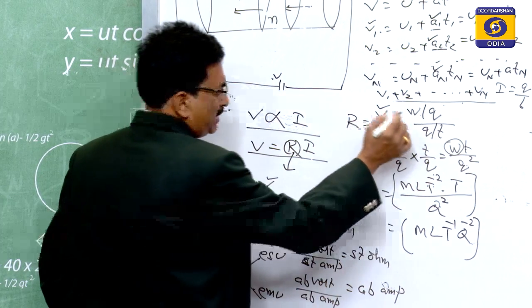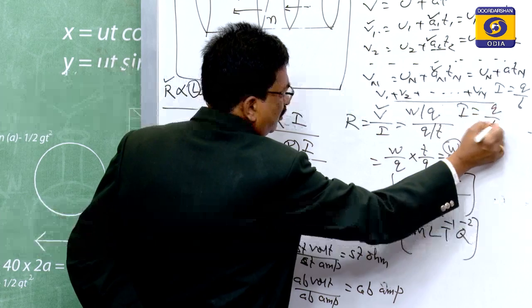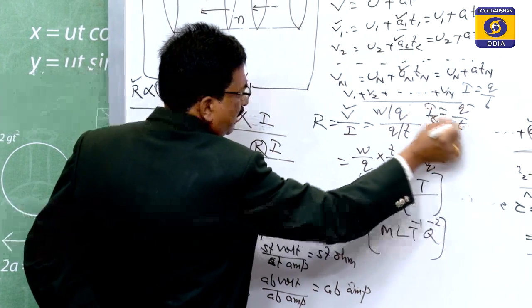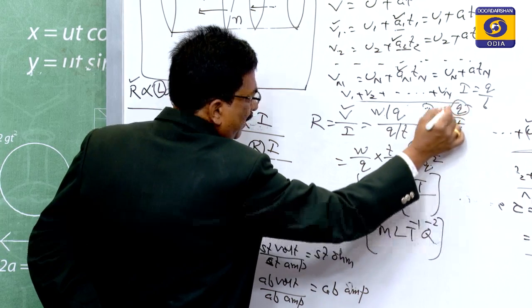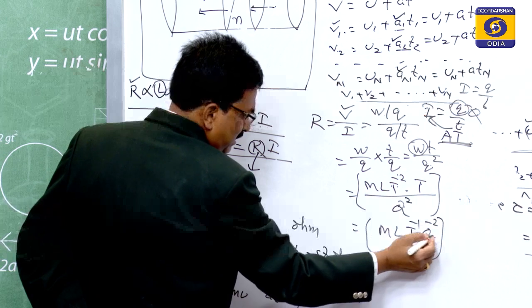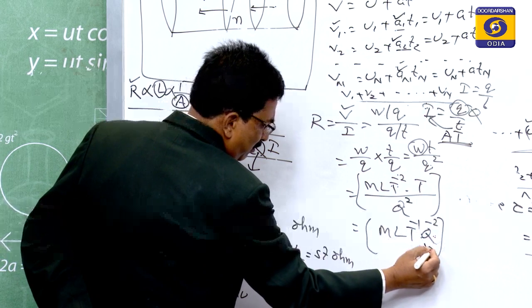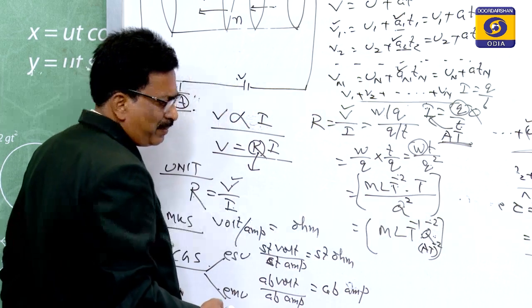Also you can replace it, as you know that I is equal to Q by t. So Q is equal to It. So I means the ampere, t is the time. So capital Q dimension can also be written as AT. If we substitute QT to the power -2 by AT, then it means AT to the power -2.